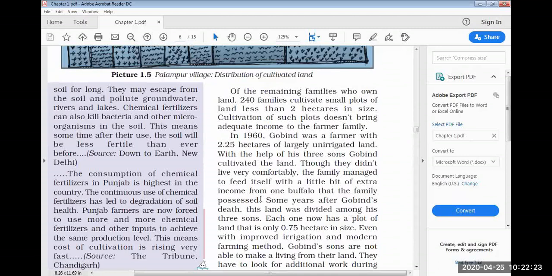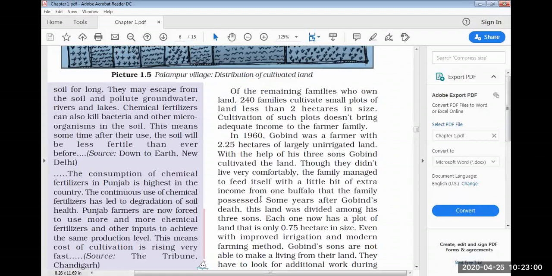Very good one. Second, they used to make the cart, and the cart was pulled by the buffalo, which was used by the other farmers to carry their grains from the village Palampur to either Raiganj, another village, or the town Shahpur. And then people wanted to move from one place to another, so they also used to sit on this bullock cart and he started earning income. Very good. It means children have very good knowledge. Excellent. So with this, the family was able to earn extra income from the buffalo.